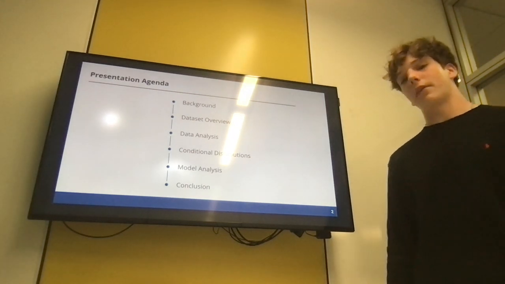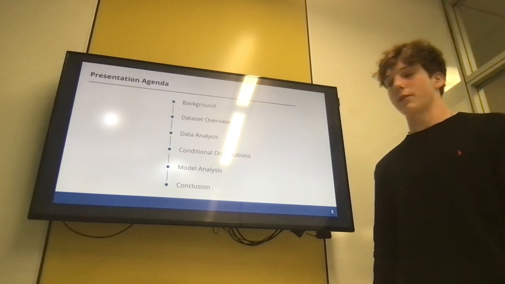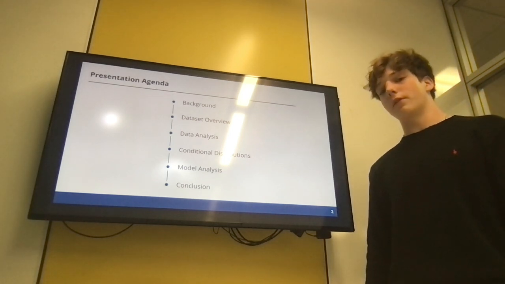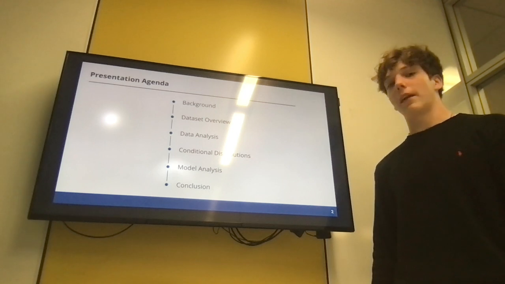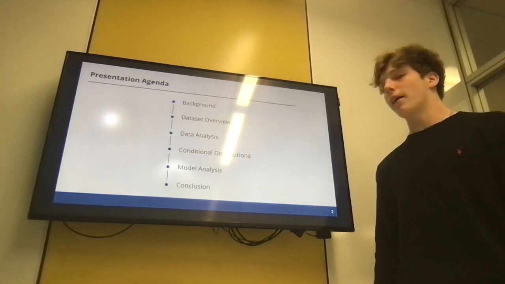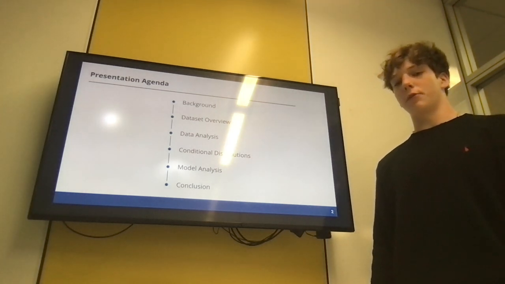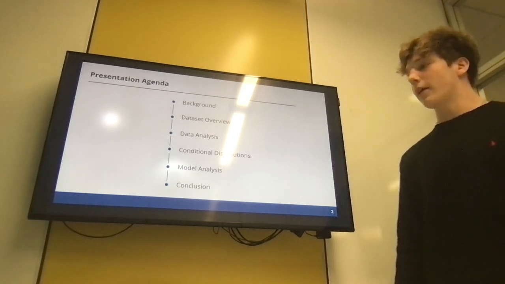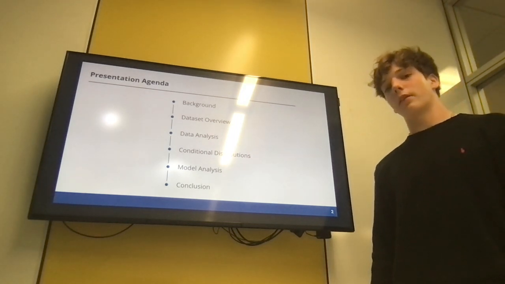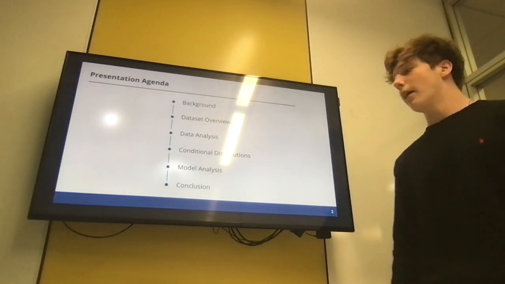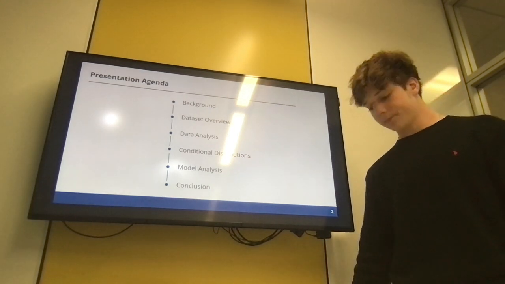First, I'll give some background on my investigation and why it's important to look at. Next, I'll give an overview of the data set. Then I'll explain how I analyze the data. Then I'll show the conditional distributions that I chose to look at. Then I'll explain the model that I chose and why it fits or doesn't fit. And finally, I'll leave some concluding remarks.